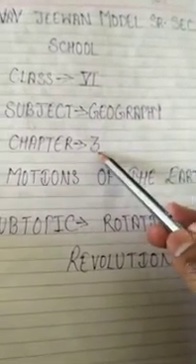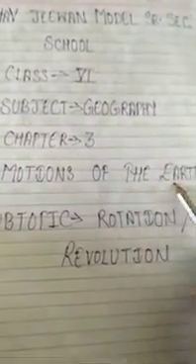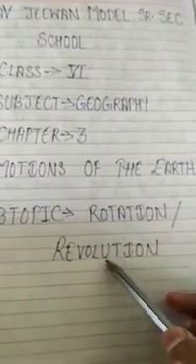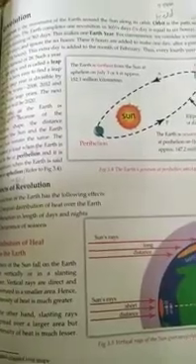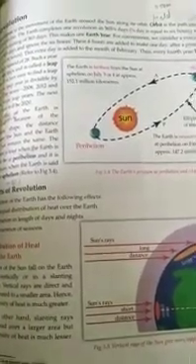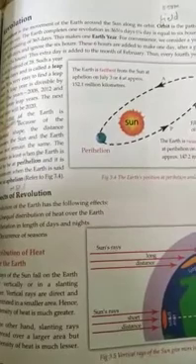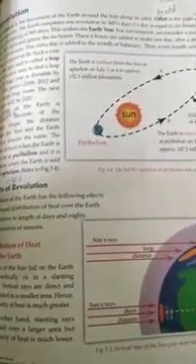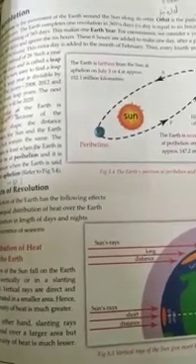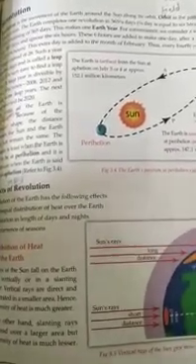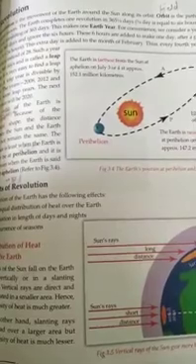We'll start with chapter 3, that is motion of the earth, and the subtopic is revolution. In our previous video, we discussed the rotation, the effect of rotation and the formation of day and night. Okay. So today we talk about the revolution. What is revolution? First we understand the term revolution.